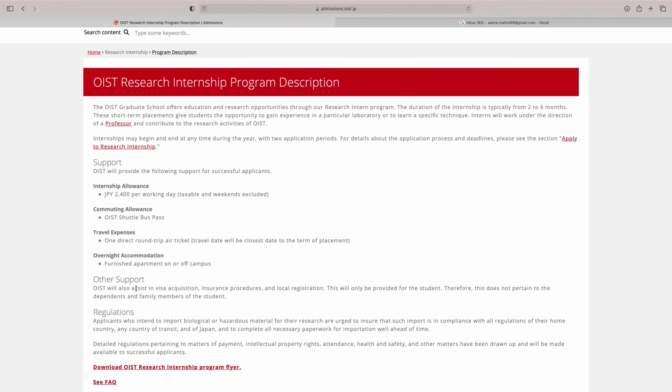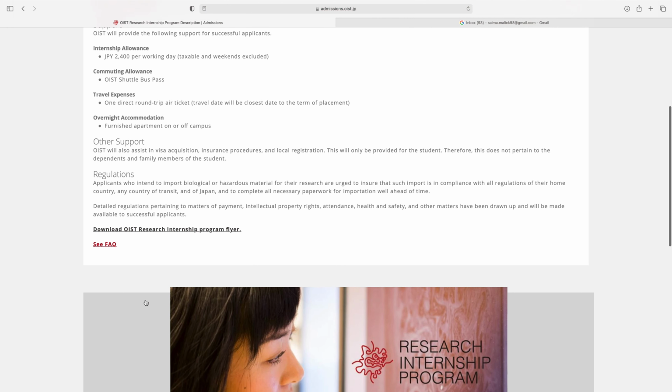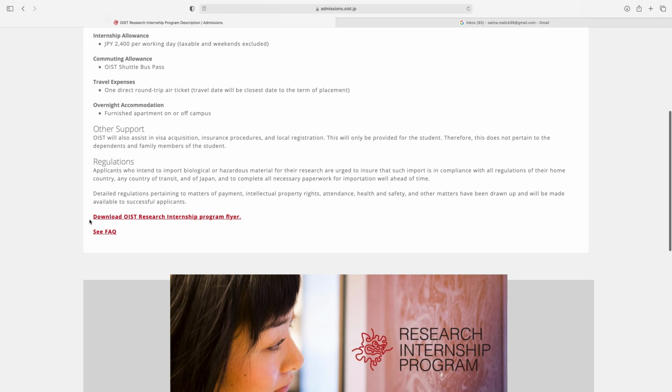Then here other support and regulations you can check. If you want to download the flyer of the research internship program, then click here and you can download.